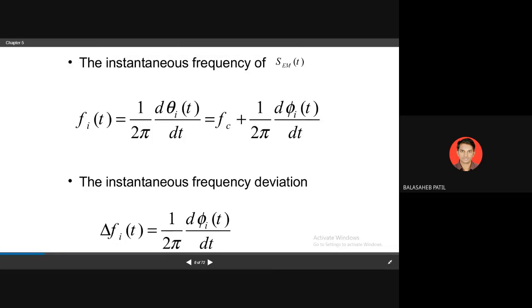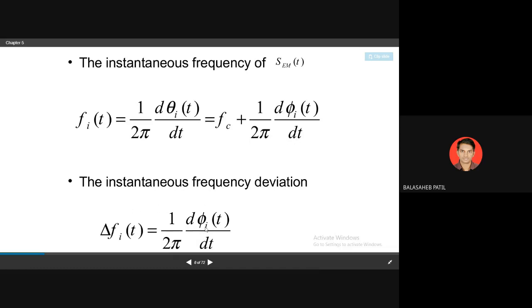So if I go for the frequency conversion, the instantaneous frequency is given as 1 upon 2 pi into d theta i upon dt. So therefore fc will be what? 1 upon 2 pi d phi i(t) by dt. So this is one term where f_i(t), the instantaneous frequency, is equal to fc plus this angular value, that is, d phi i by dt.